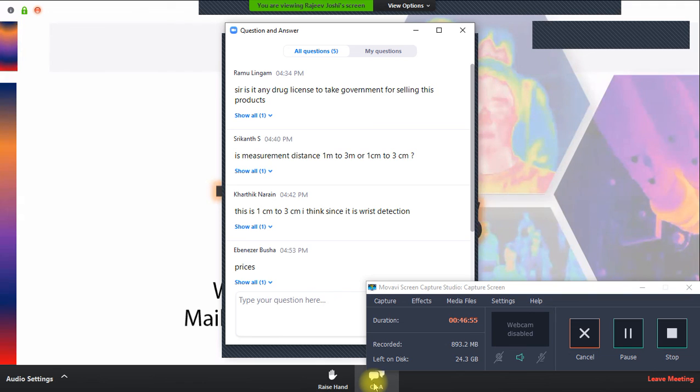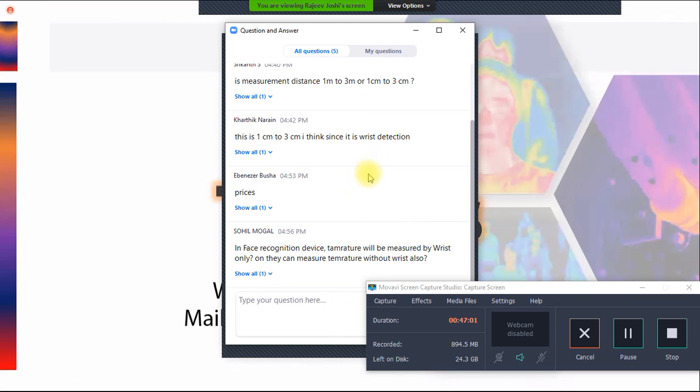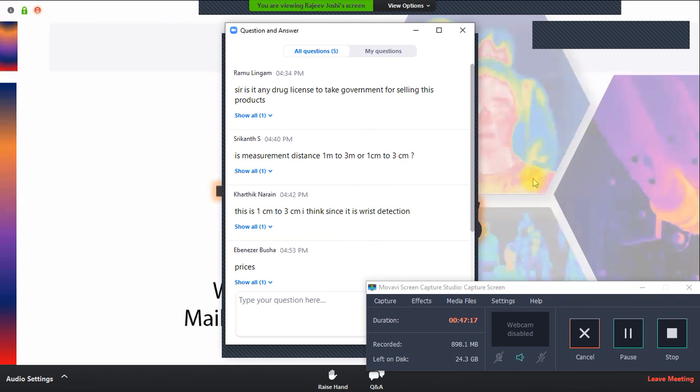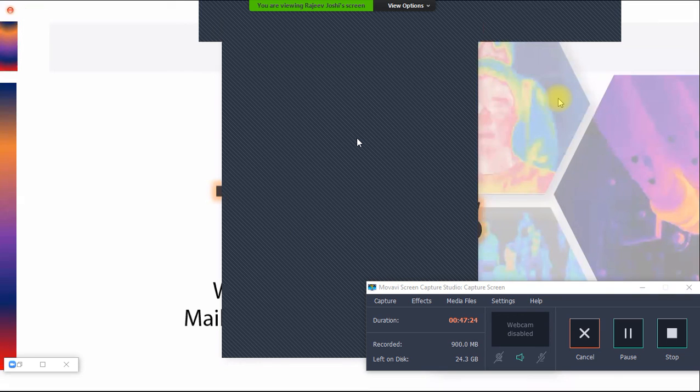If somebody has completely hidden his face with the mask, it will not work. But with the mask we are wearing nowadays, from nose to chin, you will get an accuracy of 90%. From the eyes, the forehead, and the nose, it will identify the person and give the best accuracy.